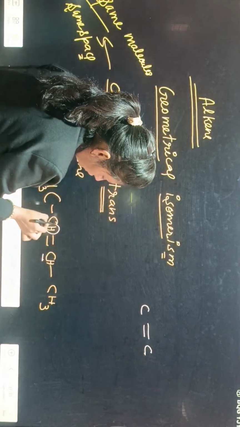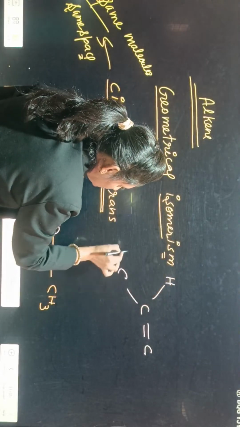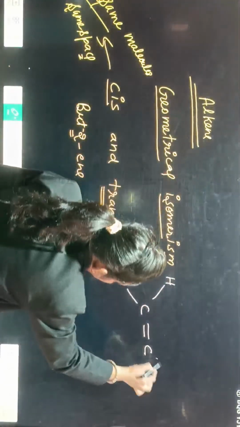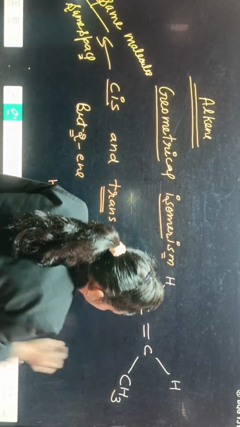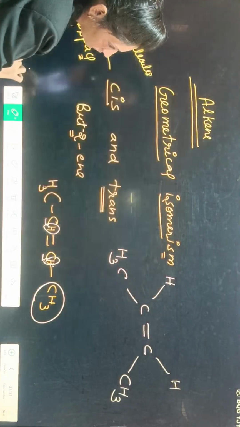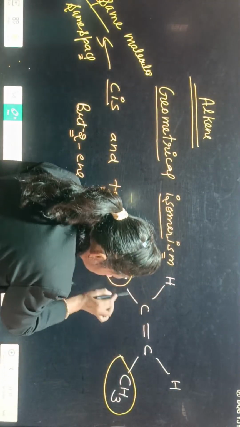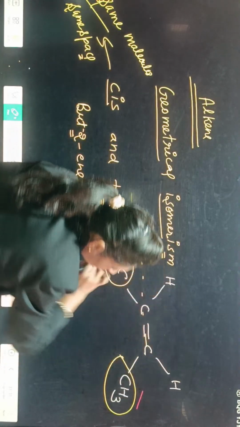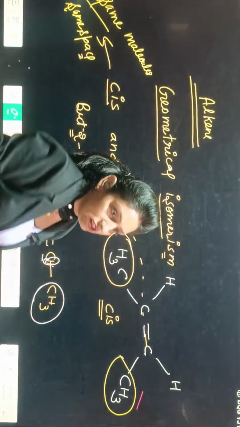This carbon has one bond with hydrogen and one bond with methyl. This one also has one bond with hydrogen and one with methyl. Here you can see methyl and methyl, both are in the same space. And hydrogen in the same space. So it is known as the cis form.